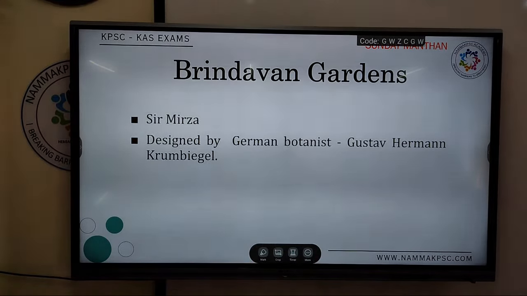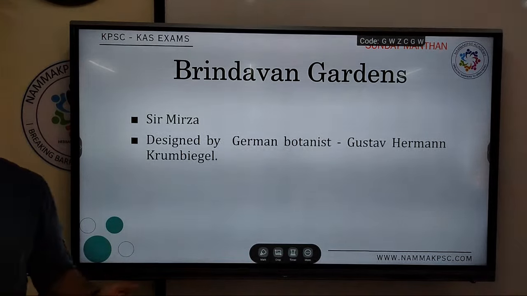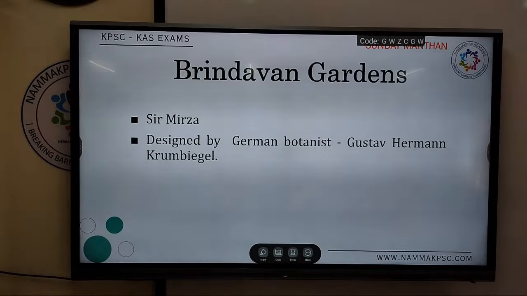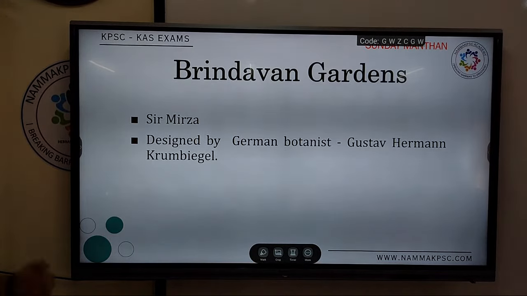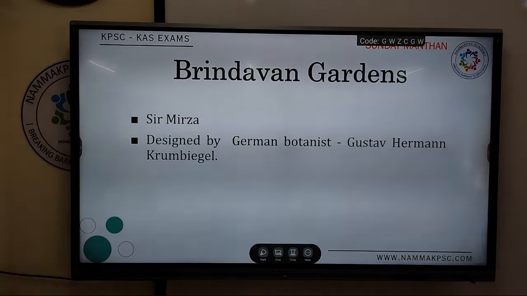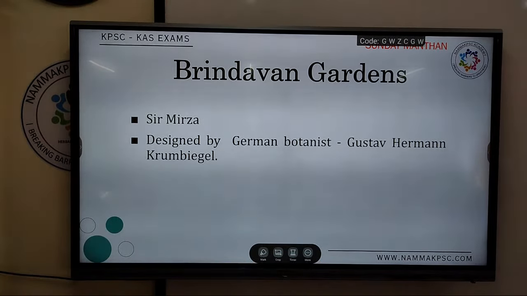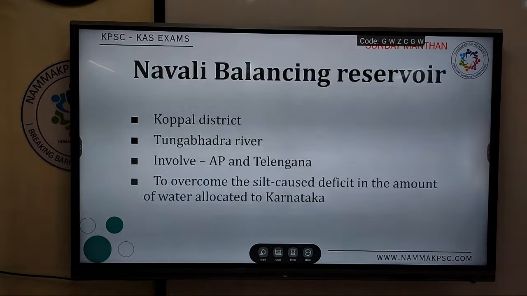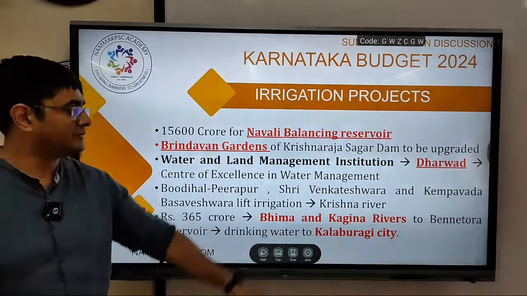So Brindavan Gardens, in Mandya district at KRS Dam, built by Sir Mirza Ismail, designed by a German botanist. These are extra value additions, just in case the examiner wants to ask questions based on this. Please write down these facts. Coming back, Brindavan Gardens will be upgraded.